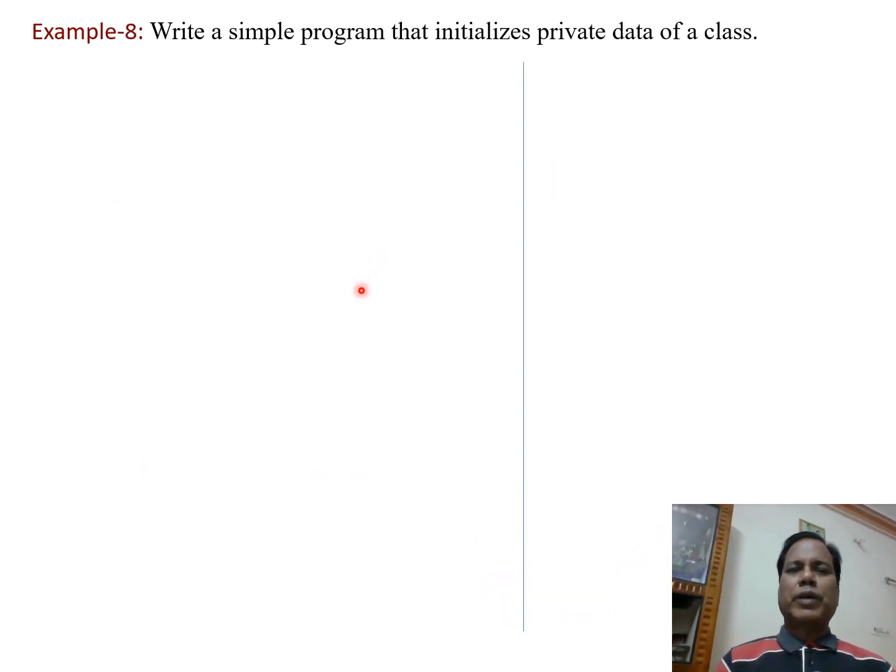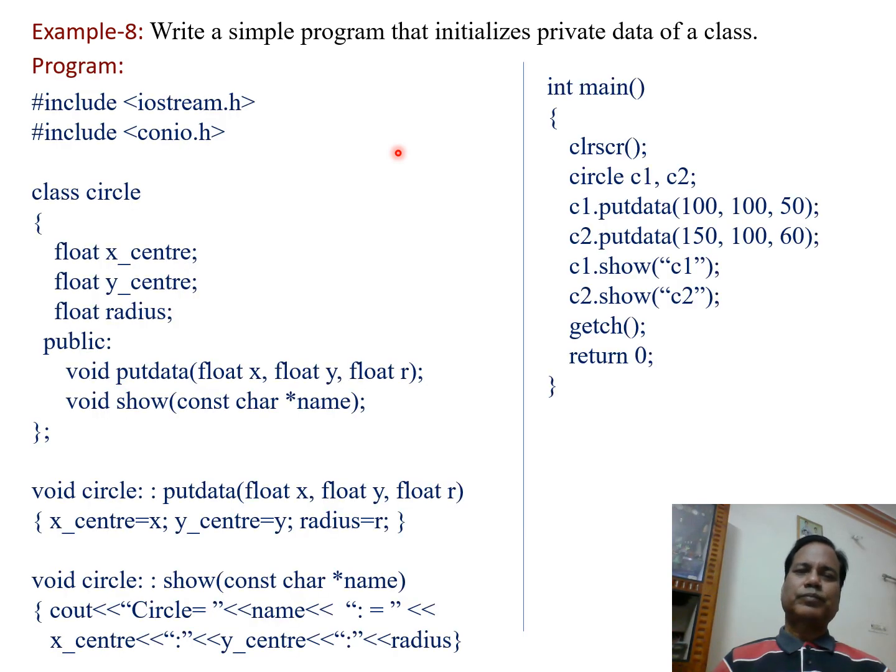In example number 8, we will write a simple program that initializes private data of a class. Now we know that the private data or private function of a class can't be accessed by an outside function. So how do we initialize the private data of a class? For that we will see an example program. An example program may be written like this.